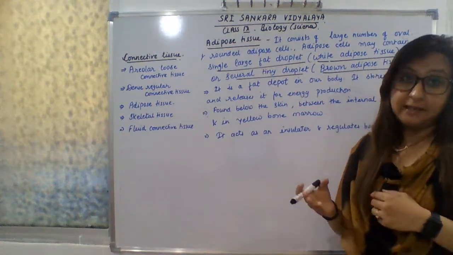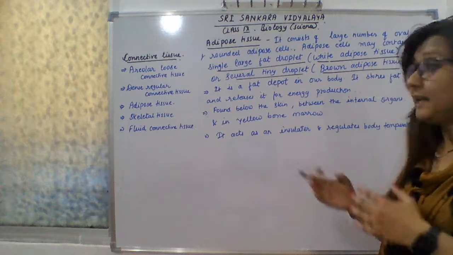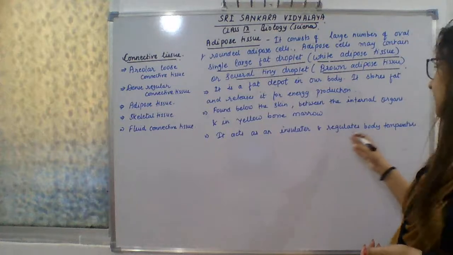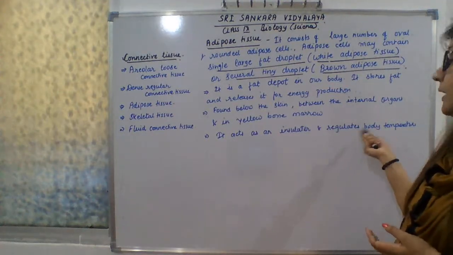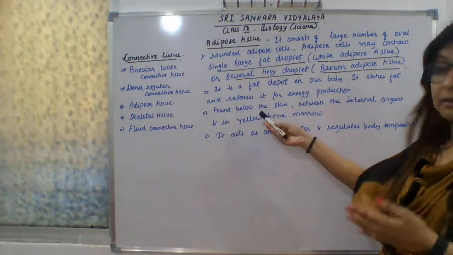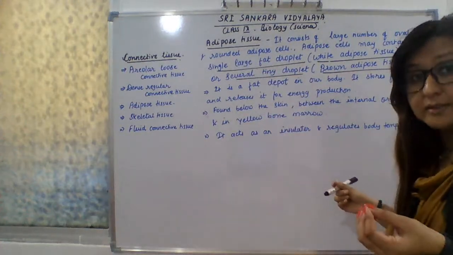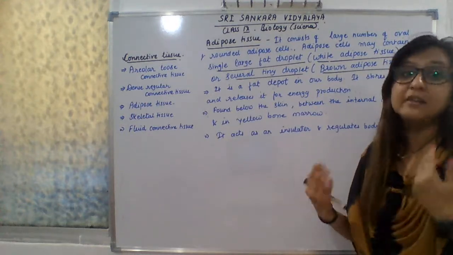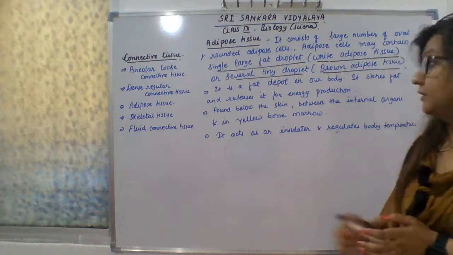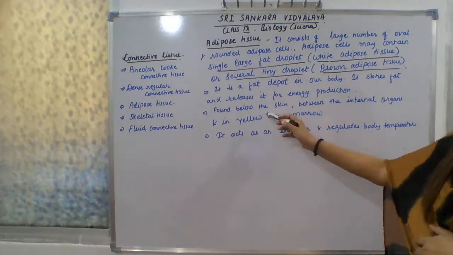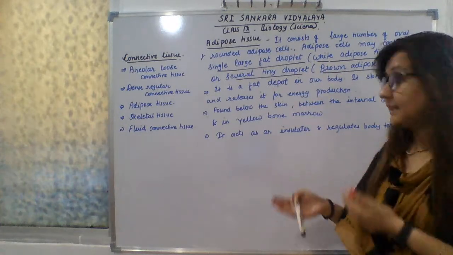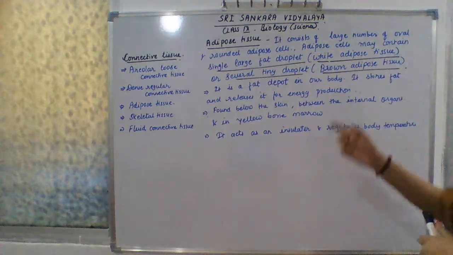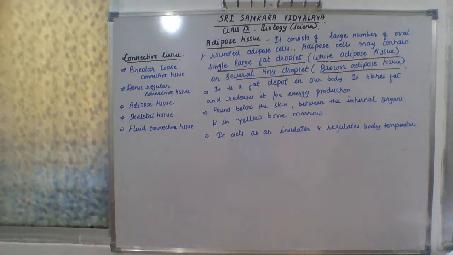So as I told you, like I gave you the example of the blubber of whale, they help to maintain or regulate the body temperature. It acts as an insulator which helps to regulate the body temperature. So now only I told you this is a fat reserve or fat depot in your body. So it stores fat, and whenever the energy is required, it releases the energy. It releases the energy for production. And last, as I told you, it is found below the skin. It is found between the internal organs and in bone marrow. So next we will study about the skeletal tissue.